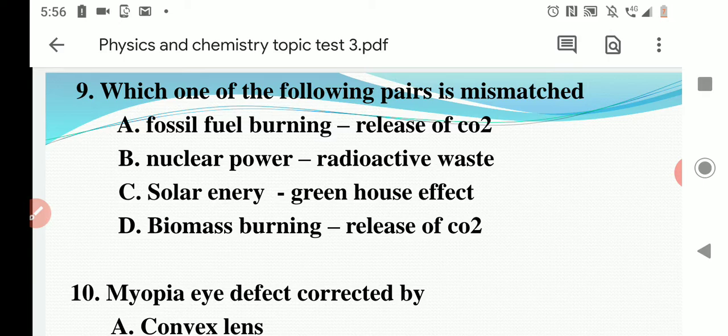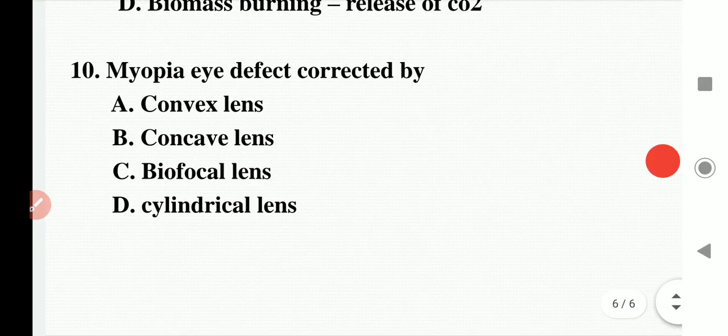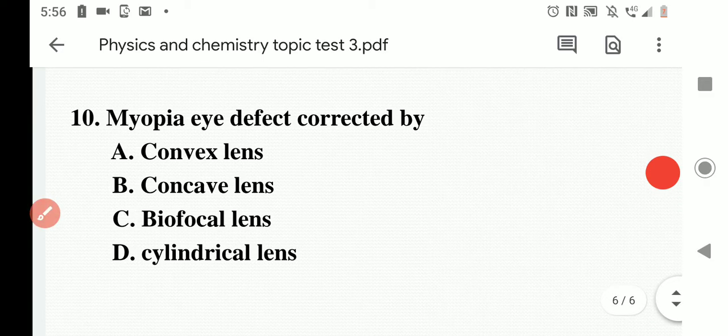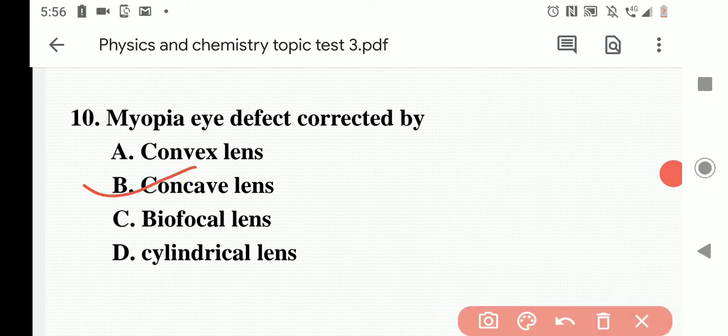Mismatch is C. Next question, myopia eye defect is corrected by option A convex lens, option B concave lens, option C bifocal lens, option D cylindrical lens. Answer is concave lens.